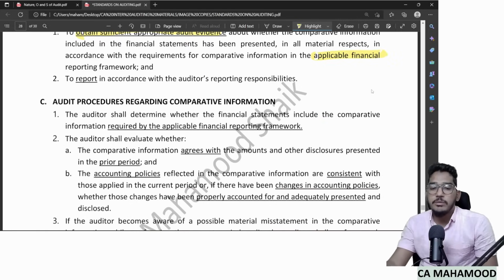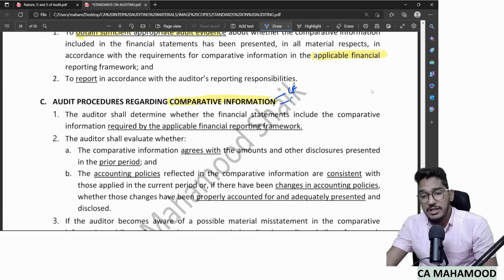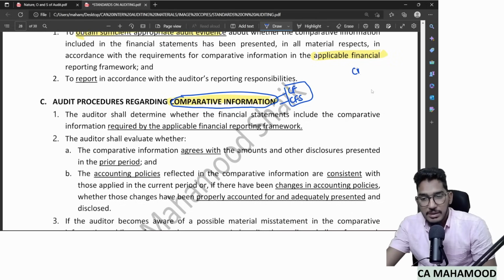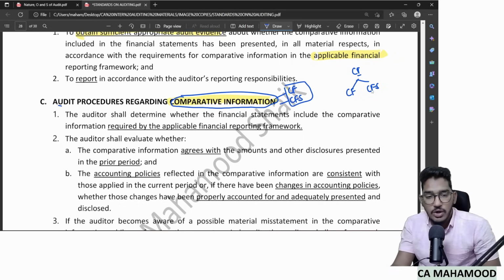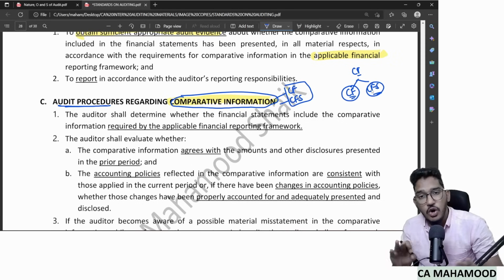Now, there are some common audit procedures which you need to perform regarding comparative information. That could be corresponding figures or comparative financial statements. Whatever the approach, for all comparative information there are some common audit procedures. Comparative information is of two types: corresponding figures and comparative financial statements. These audit procedures are common for both. Sir, what are those common audit procedures?